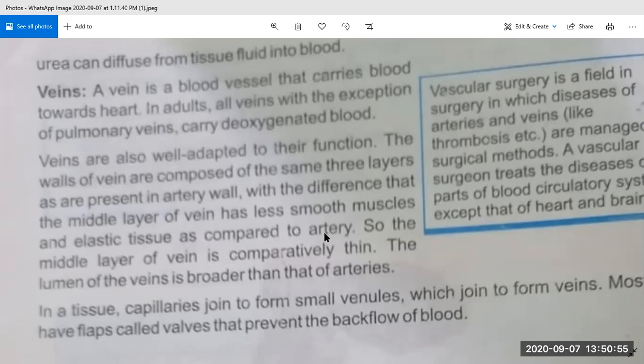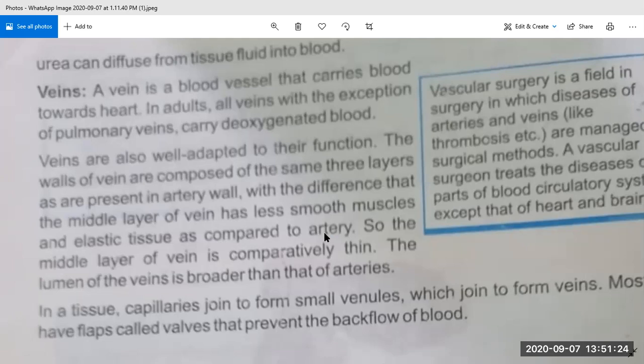If we keep in mind the structure of artery we discussed, there are three layers: the outermost layer, the middle layer, and the innermost layer. The veins have the same structure, but the difference is in their middle layer.